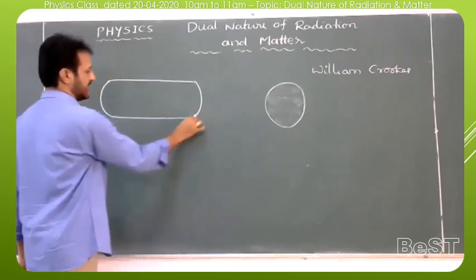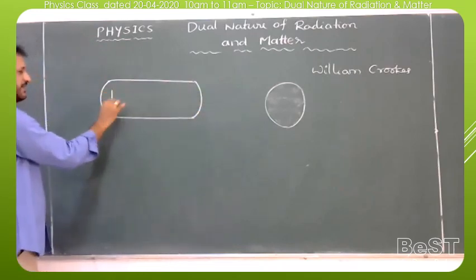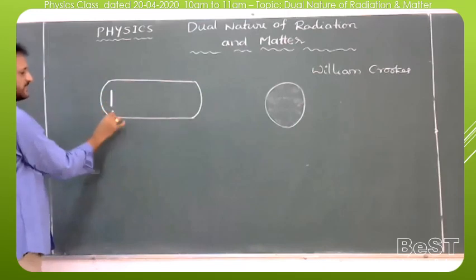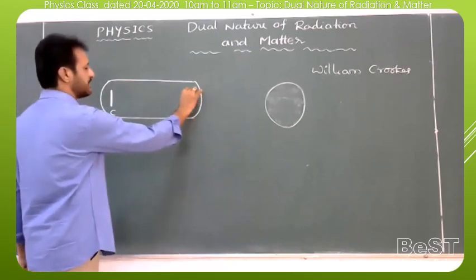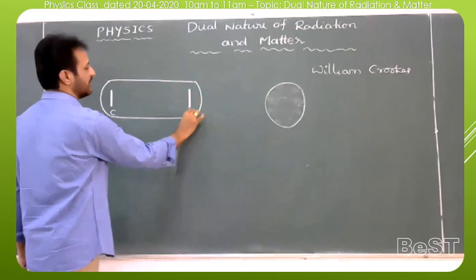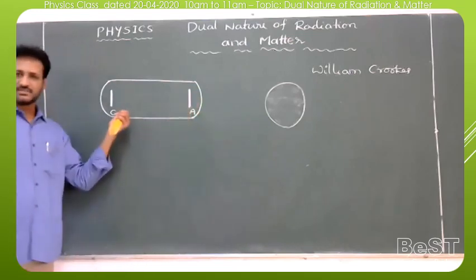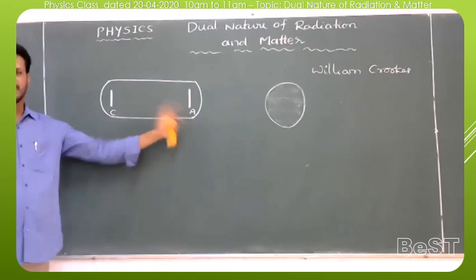We take an evacuated glass tube, and on one end we provide a cathode, a metal plate which can emit electrons or charged particles. At the other end, with respect to the cathode, there is a positive potential, which is called the anode.